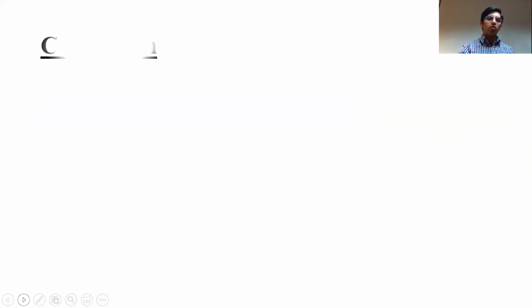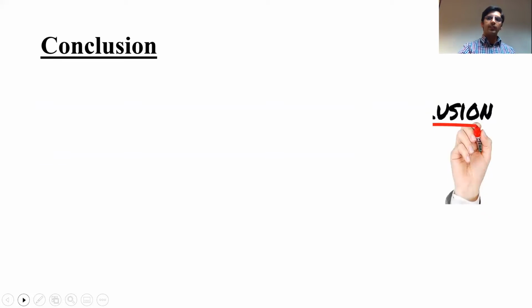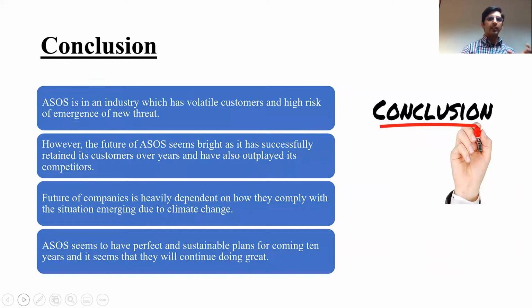Now, conclusion based on the 4 points. The weakness is that it has volatile customers, which is high risk. So this is a weakness, as the company is heavily dependent.